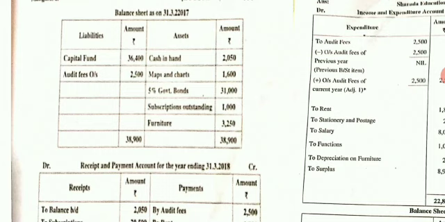Next, maps and charts, it is an asset. 5% government bonds, it is an asset. Subscriptions outstanding, it is an income of the last year. Next is the furniture, it is an asset.